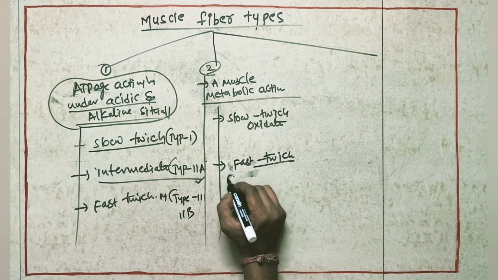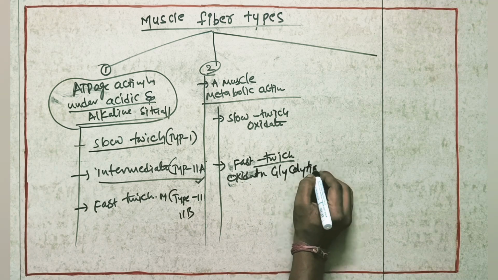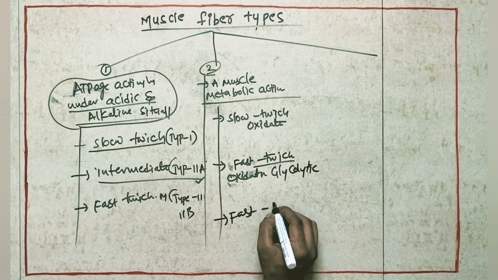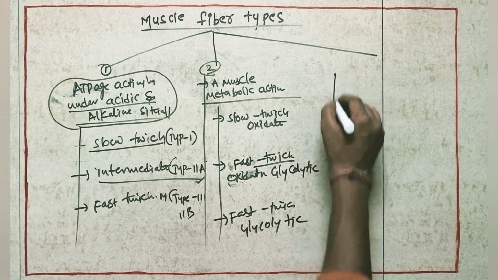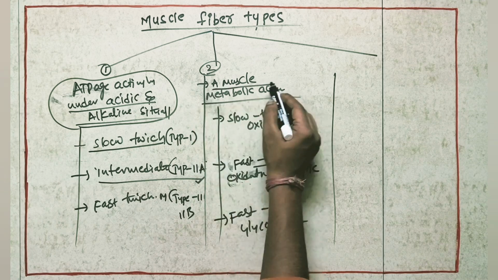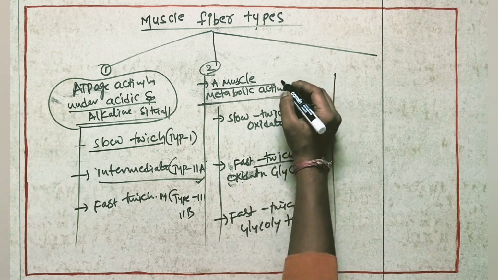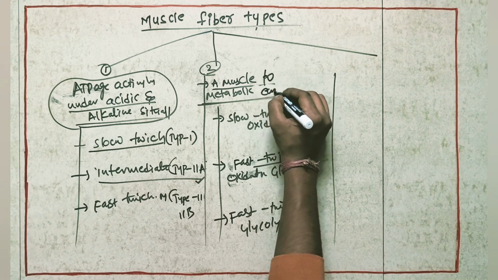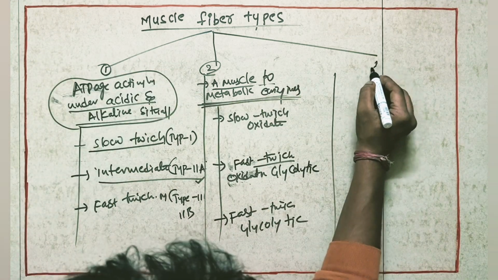Second one, fast twitch oxidative glycolytic. Third one, fast twitch glycolytic. So these are the types of muscles according to the muscle's activity of the metabolic enzymes. And the third variety we'll have here.